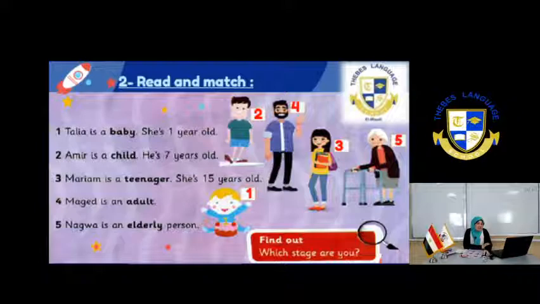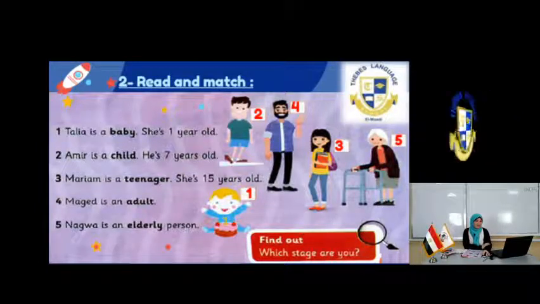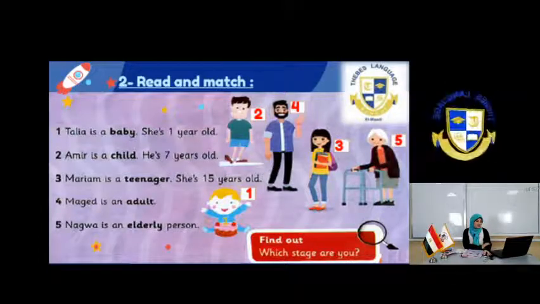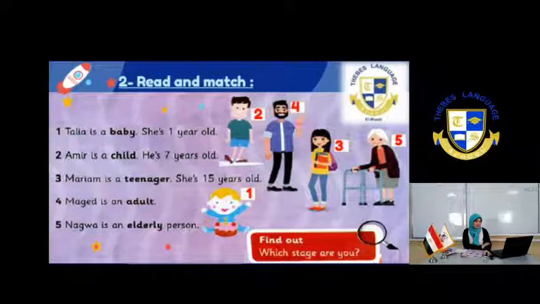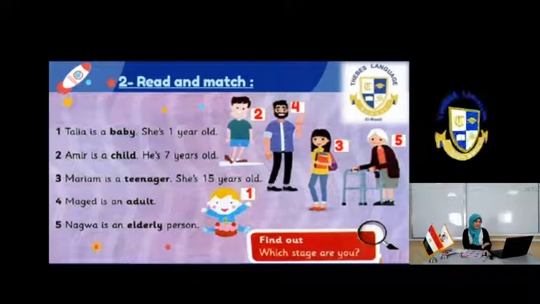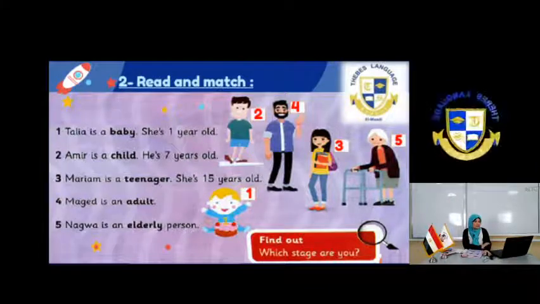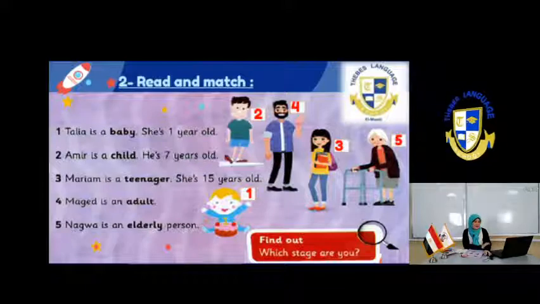Read and match. Number 1, Talia is a baby. She is 1 year old. We can see Talia. We are going to write number 1 beside Talia. Number 2, Amir is a child. Where is the child? He is 7 years old. We can see Amir, so we are going to write number 2 beside Amir.